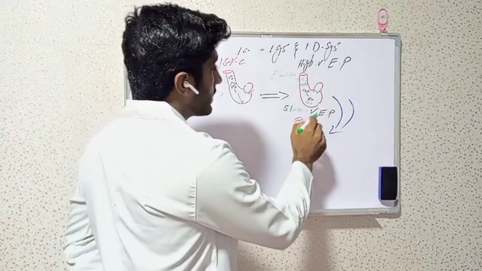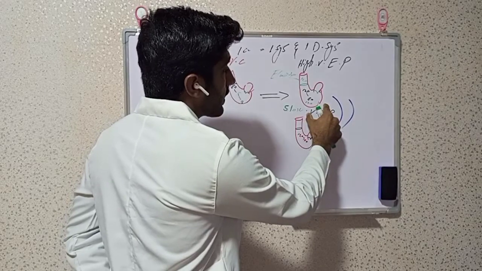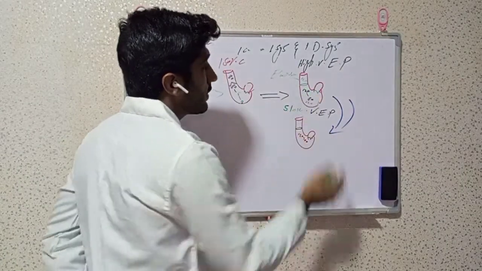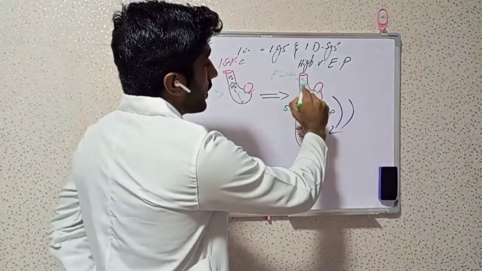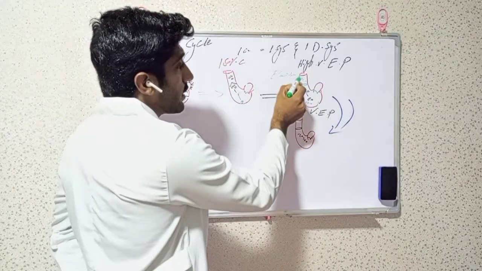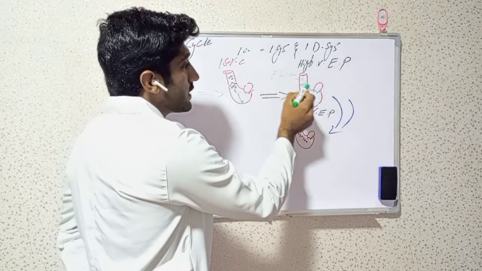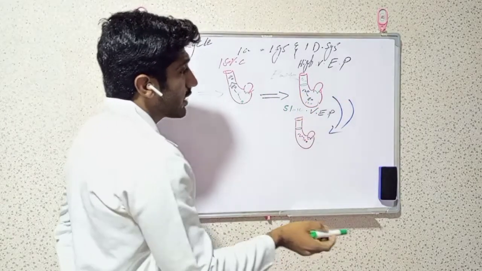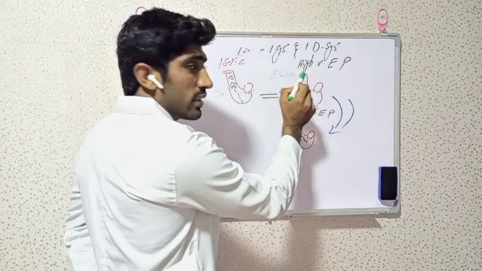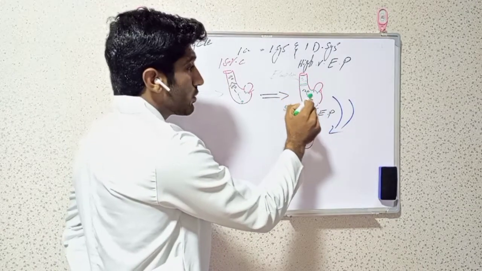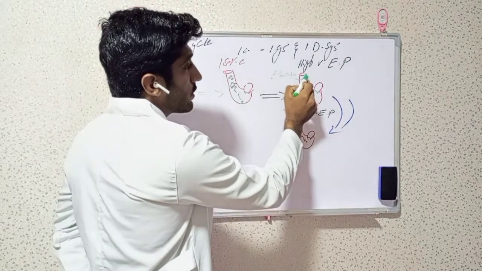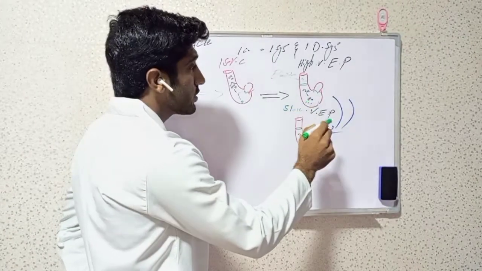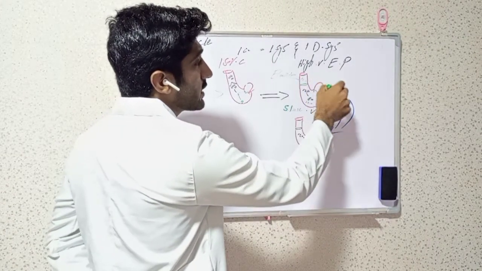After that, the contraction of the ventricle continues and pressure continuously increases up to a peak of 120. When pressure becomes 120, the aortic valve will open, and because the aorta is an elastic vessel and pressure increases, the vessel stretches out. At this time the ventricle and aorta work as the same chamber. So pressure in the ventricle is 120 and also in the aorta is 120. Because a pressure of 120 is so high, we call this phase the high ventricular ejection phase.